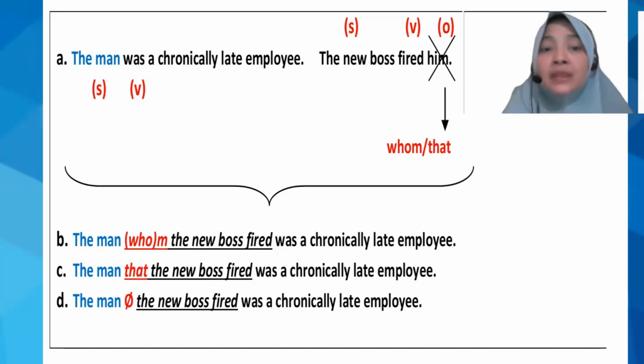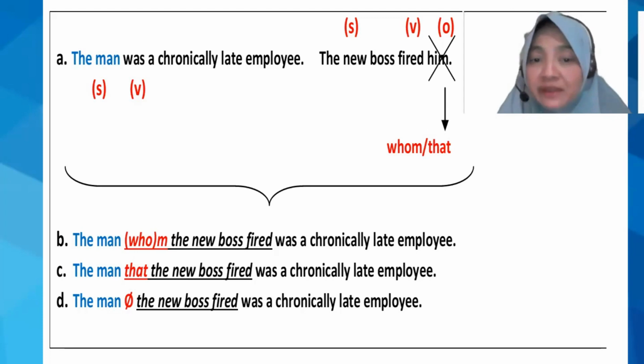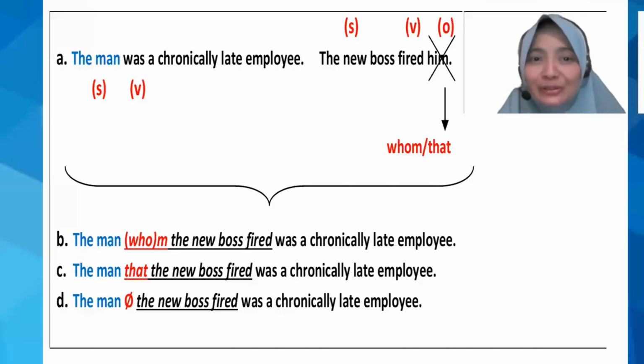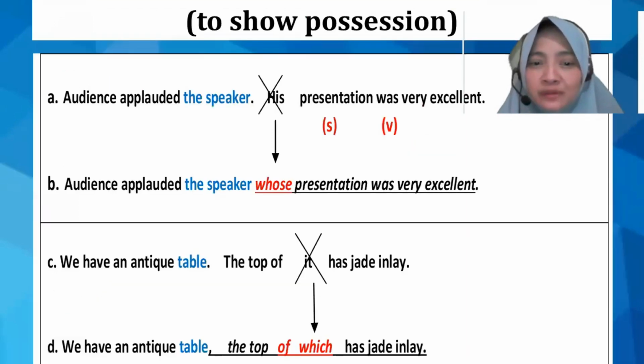So the sentence will be, the man whom the new boss fired was a chronically late employee. The man that the new boss fired was a chronically late employee. Or the man the new boss fired was a chronically late employee. Okay, well, now you know how to use whom. We use whom when you are going to explain or give some more explanation about someone when the position is as an object pronoun. Okay, now let's move on to the next slide then.